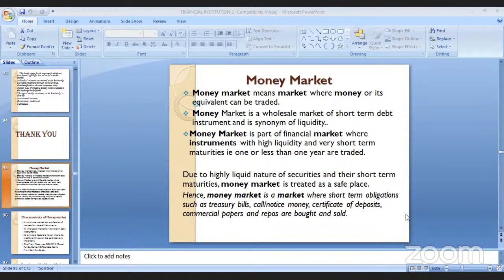Whenever a fiscal deficit arises in India due to certain kinds of fluctuation of demand and supply of money, there are n number of reasons for a fiscal deficit. A fiscal deficit happens when the government's expenditure becomes much higher in comparison to the income. Government income is very static. Static means government income is made through licensing, various kinds of licensing, and taxes.